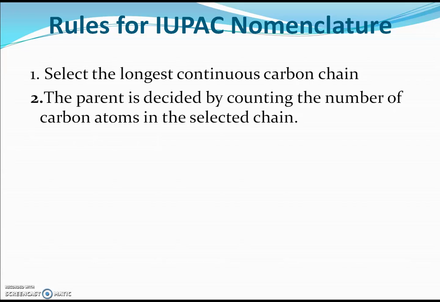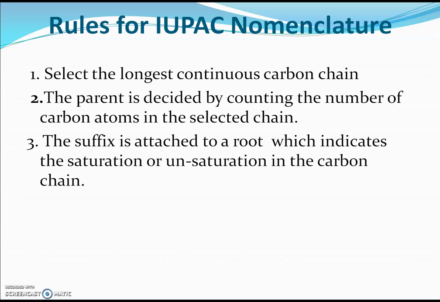If in a selected chain the number of carbon atoms is 4, then the parent will be butane. If the number of carbon atoms in a selected chain is 7, then the parent alkane will be heptane.